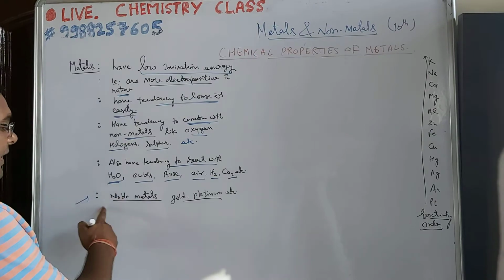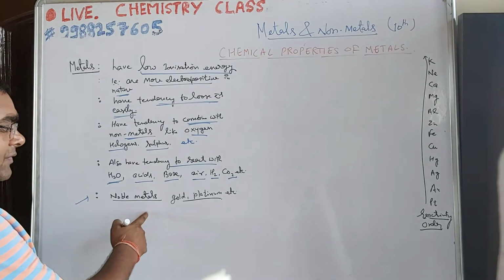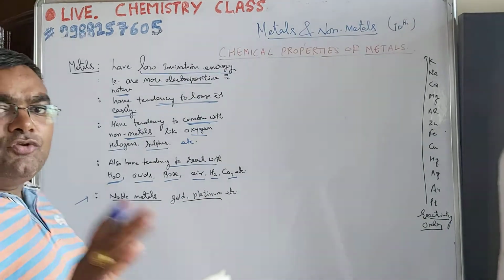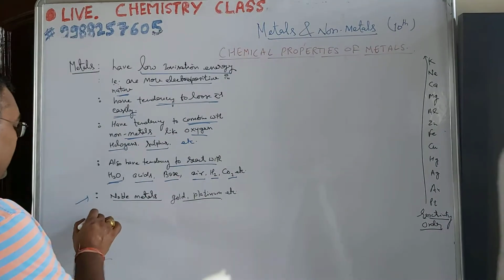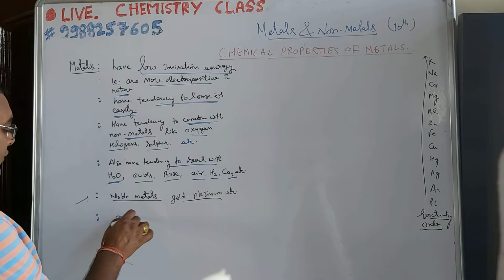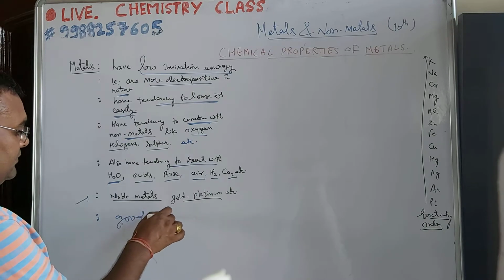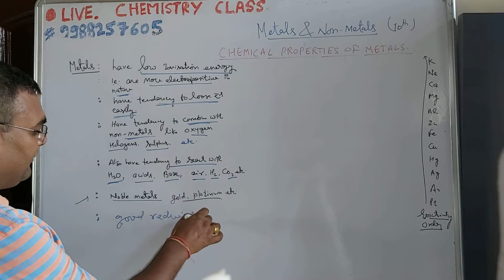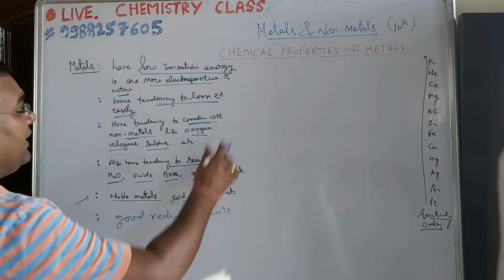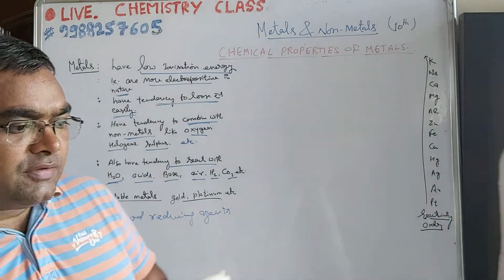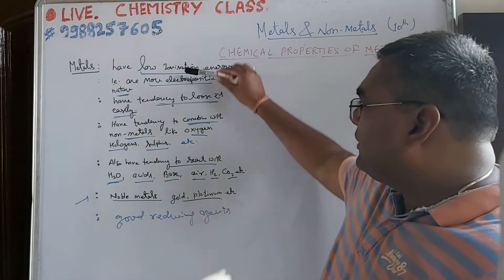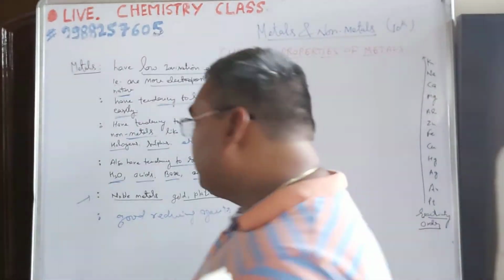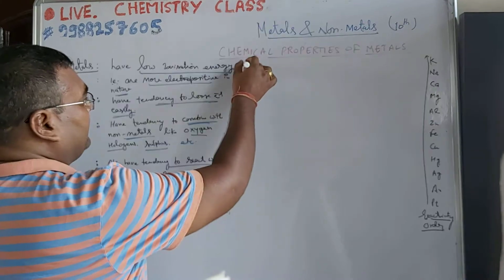There are certain noble metals, like gold and platinum, which do not react easily under ordinary conditions. Metals are also very good reducing agents. Chemically, metals show all these properties. But dear students, what do you mean by these terms? What do you mean by low ionization energy?